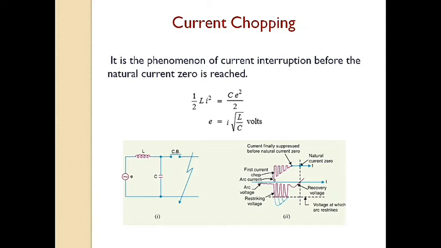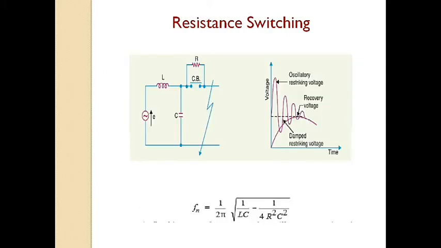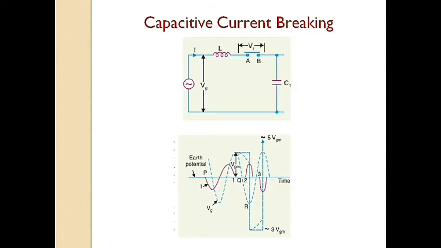Excessive voltages due to current chopping are prevented by shunting the contacts of the breaker with a resistor, such that reignition is unlikely to occur. Next is the capacitive current breaking. Another cause of excessive voltage surge in the circuit breaker is the interruption of capacitive current. Examples of such instances are opening of an unloaded long transmission line, disconnecting a capacitor bank used for power factor improvement, etc. Consider the simple equivalent circuit of an unloaded transmission line shown in the figure.